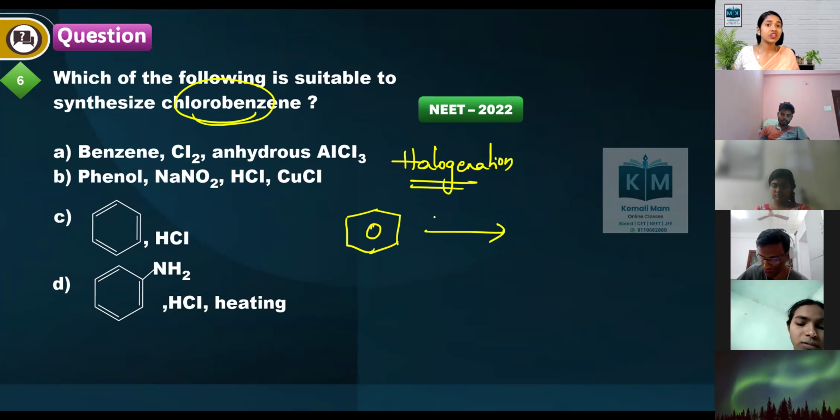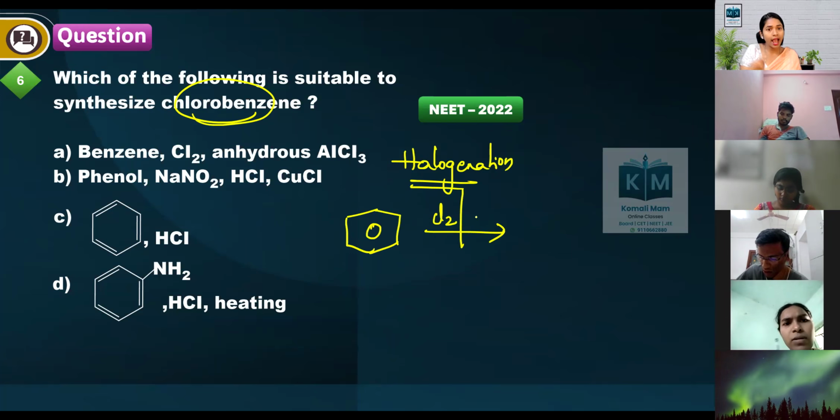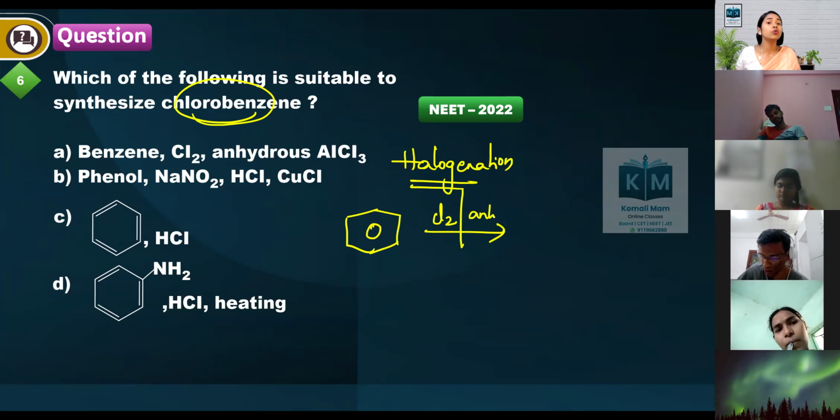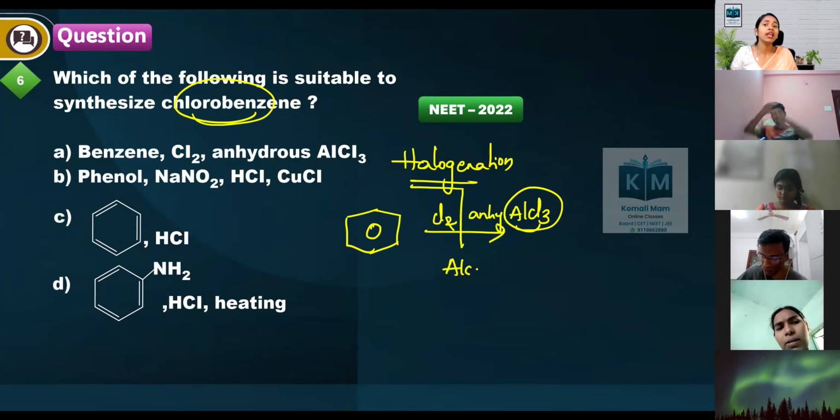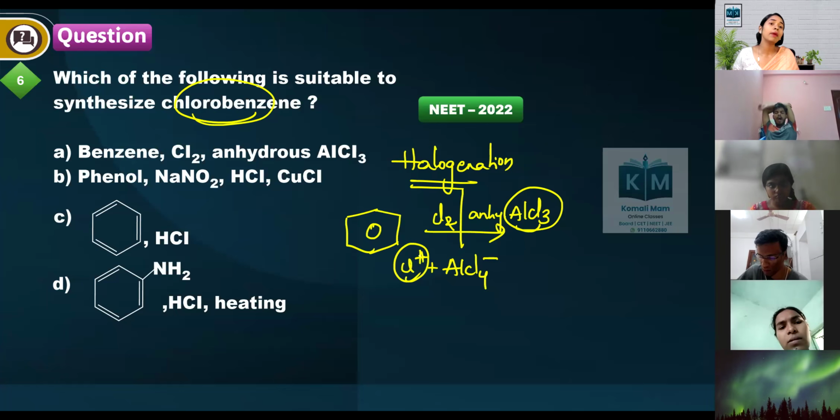What do we do in this reaction? We add chlorine in the presence of a Lewis acid like anhydrous AlCl3. Then this AlCl3 abstracts one of the chlorines, forming AlCl4 minus, and it generates an electrophile like a chloronium ion.